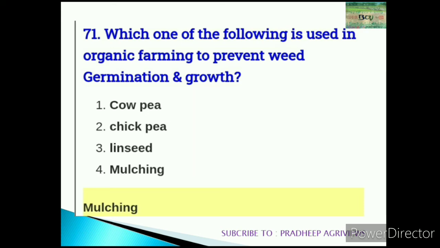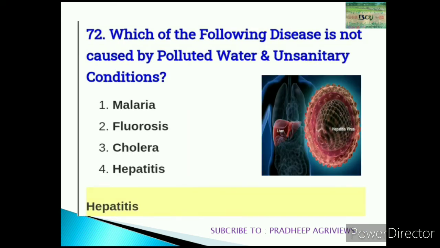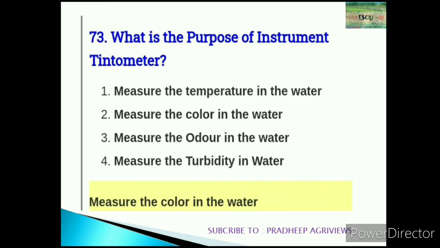72. Which of the following disease is not caused by polluted water and unsanitary condition? Hepatitis. Hepatitis is the inflammation in liver. So the right answer is hepatitis. The other three options are caused by polluted water and unsanitary condition. 73. What is the purpose of instrument tintometer? Measure the color in the water.